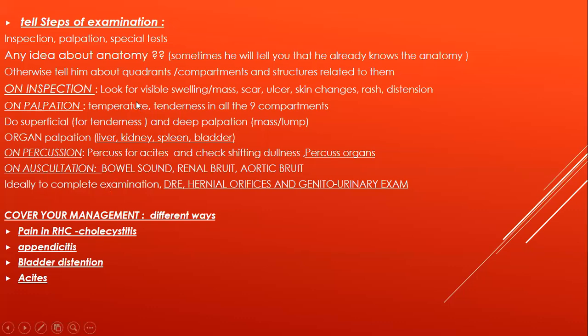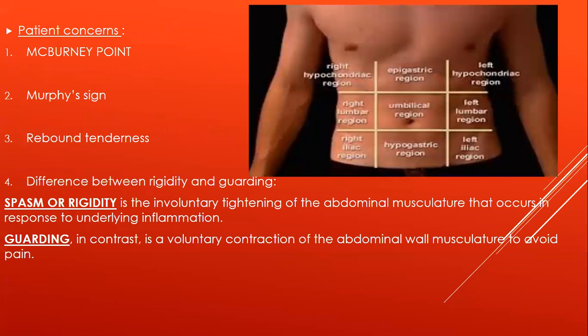Yes. You should have told me about the nine compartments, or you can summarize them as quadrants: right upper quadrant, left upper quadrant, right lower quadrant, left lower quadrant.